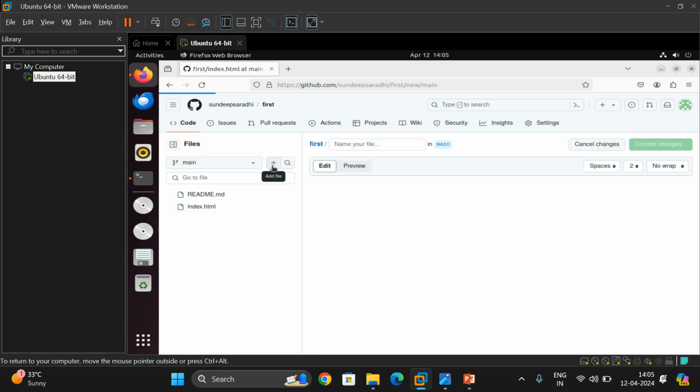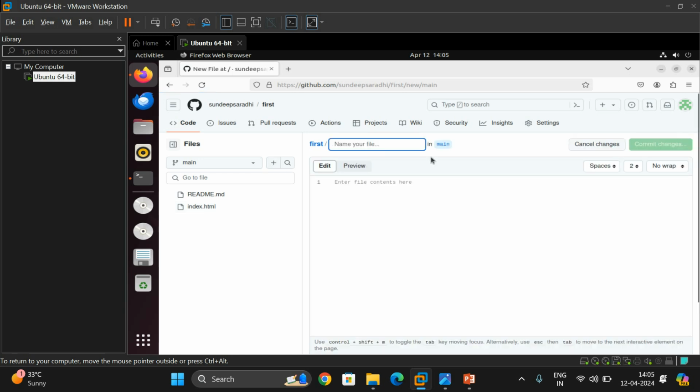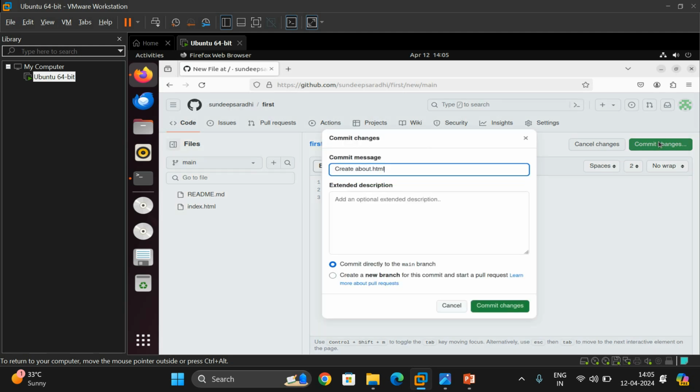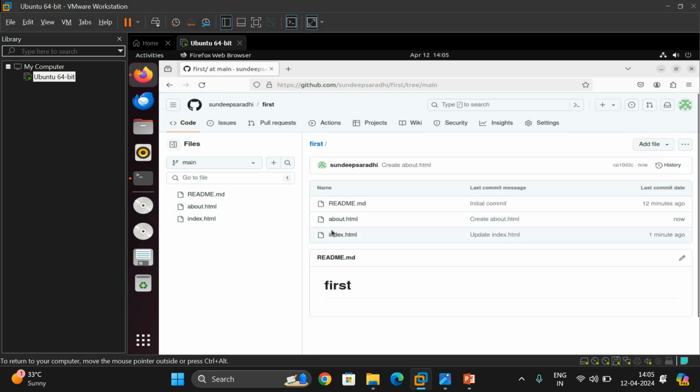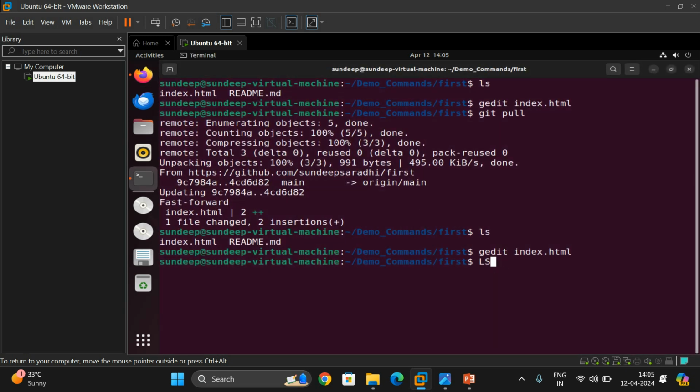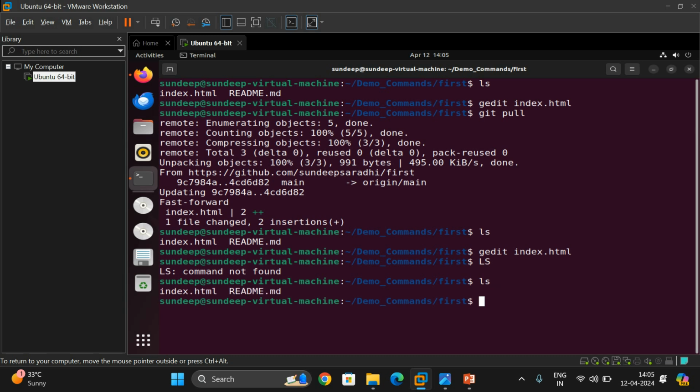Also, you can add one more file, about.html, with html h1 about us. So I have created one more file here, and commit about.html. See, three files are here, but in the local repository we are having only one file, index.html.